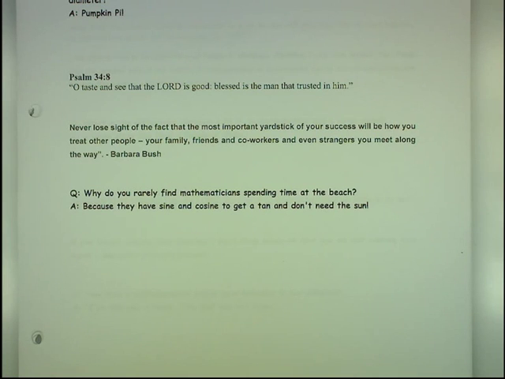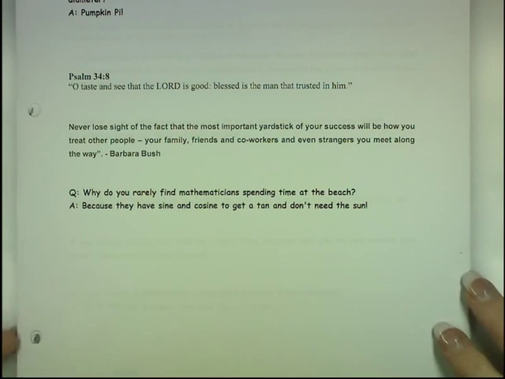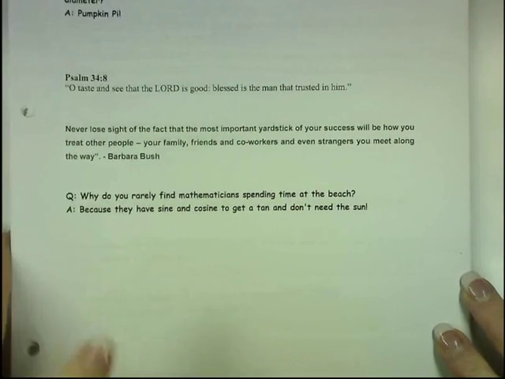Very important. Question: why do you rarely find mathematicians spending time at the beach? This is funny. Because they have sine and cosine to receive a tan and don't need the sun. Hopefully you understand that riddle. So I thought you might enjoy that to lighten things up just a little bit.